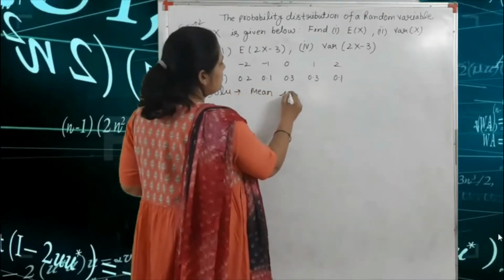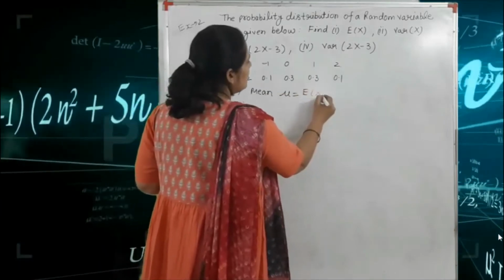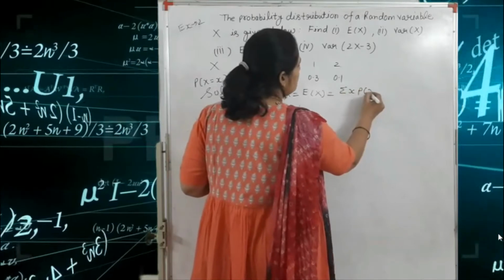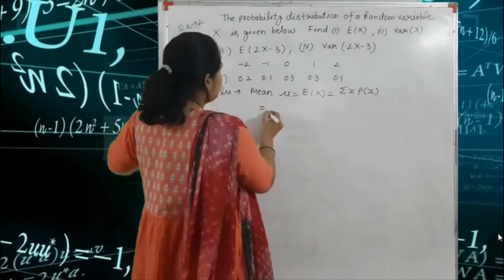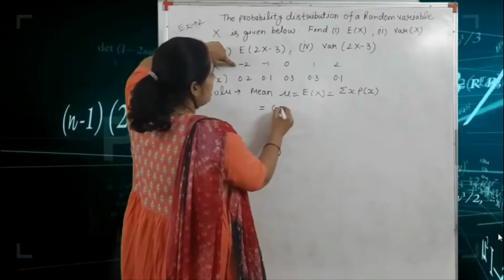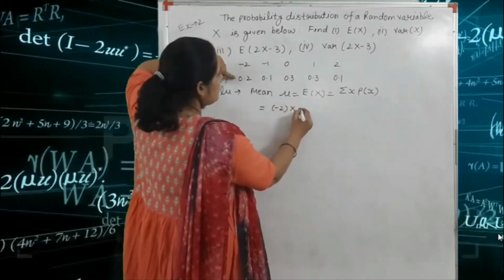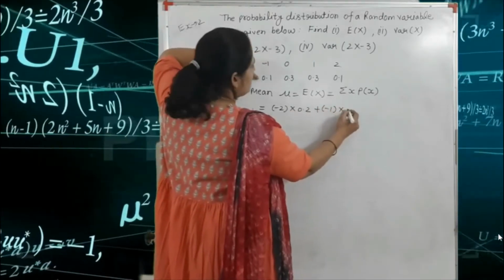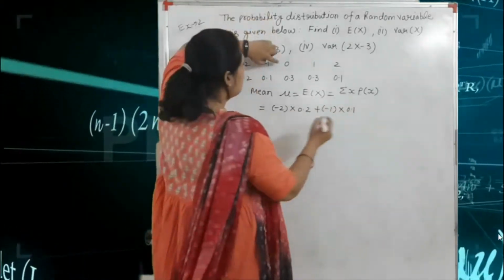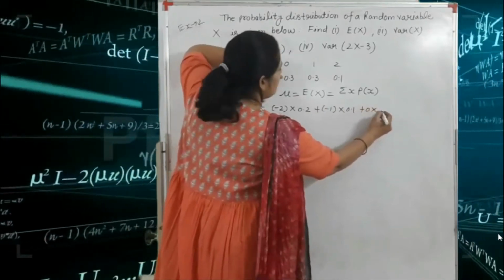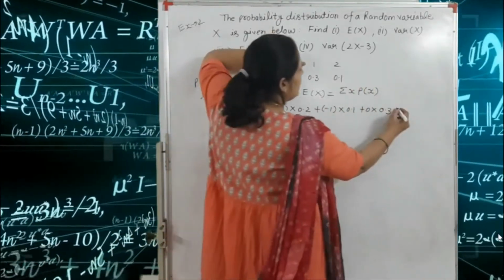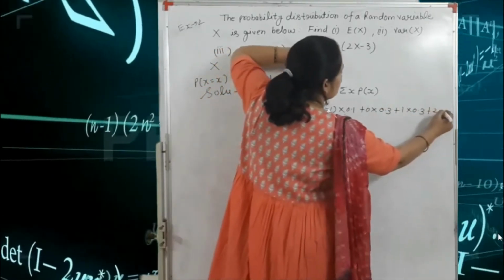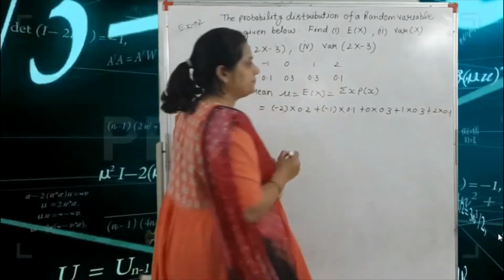Mean, that means mu is equal to E(X). Okay, so E(X) is equal to what? Summation x into P(x). Got it? So we write here: -2 into 0.2 plus -1 into 0.1, plus 0 into 0.3, plus 1 into 0.3, plus 2 into 0.1.